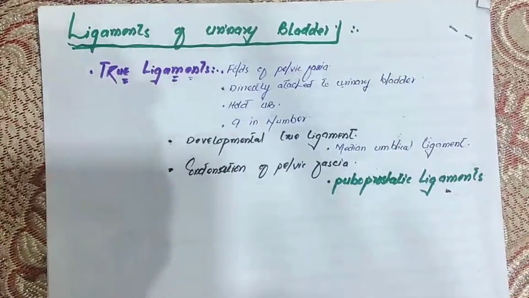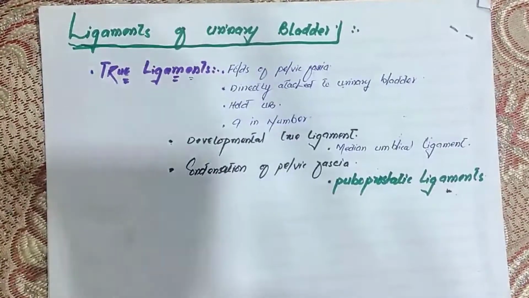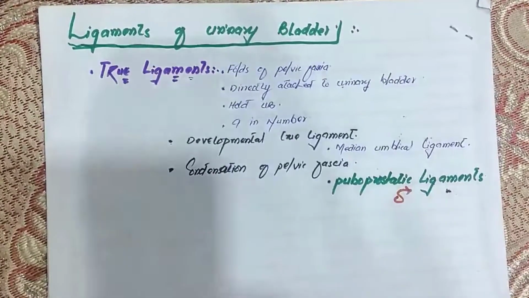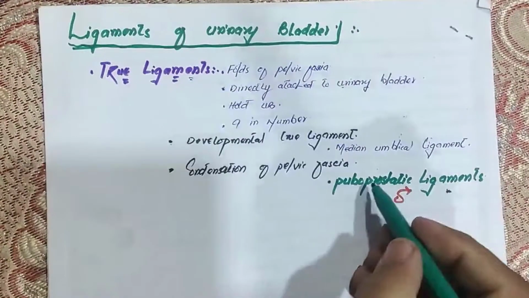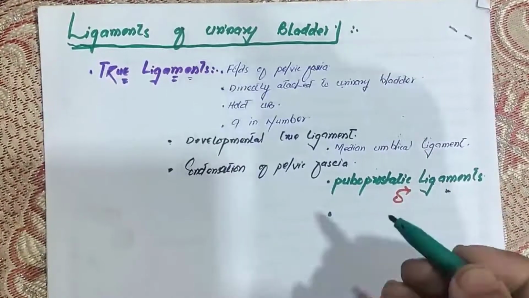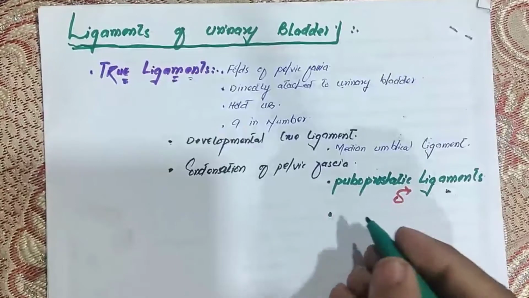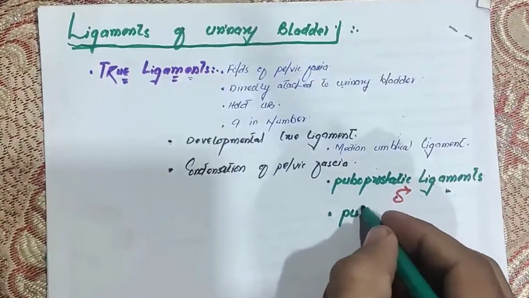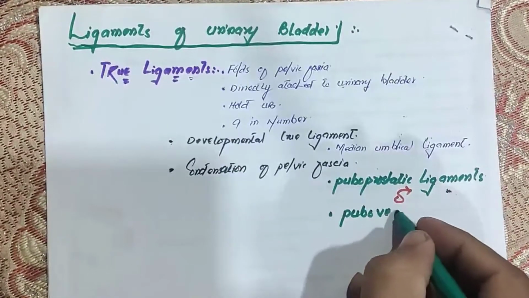In case of males, this is the sign for male, but these ligaments in case of female are called the pubovesical ligaments, right?